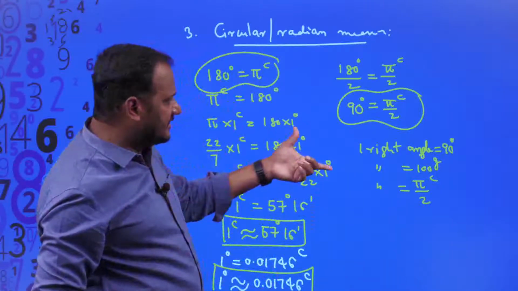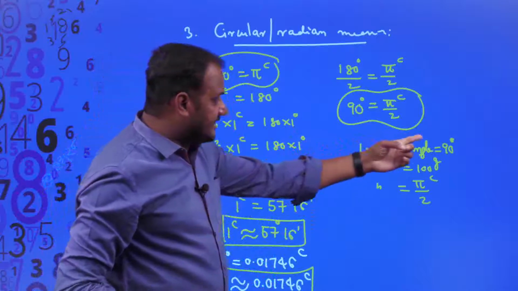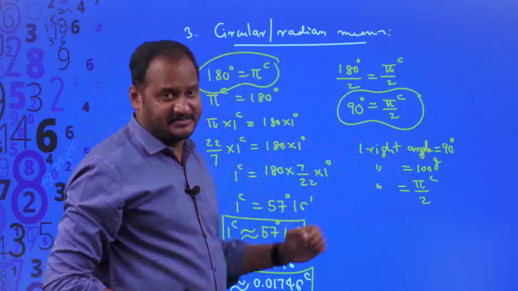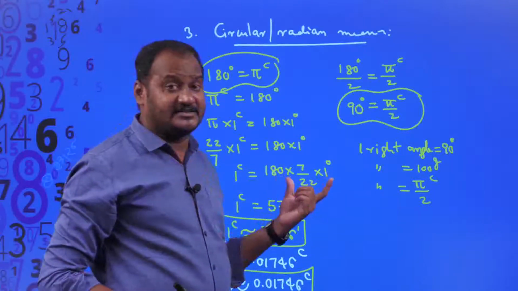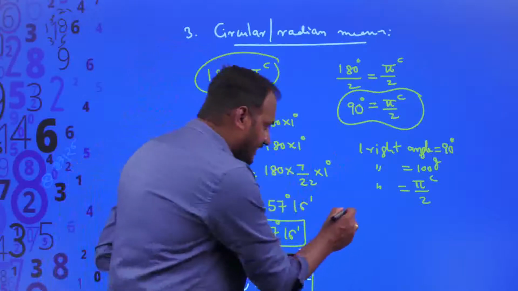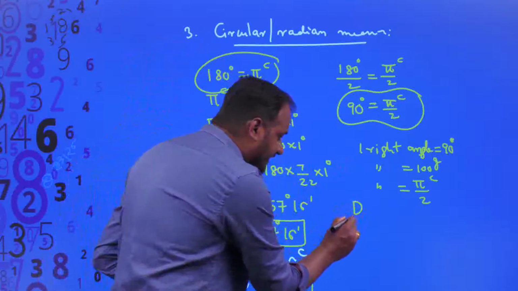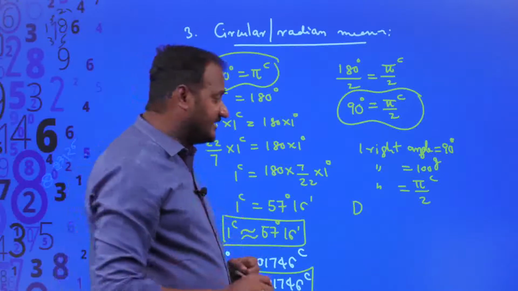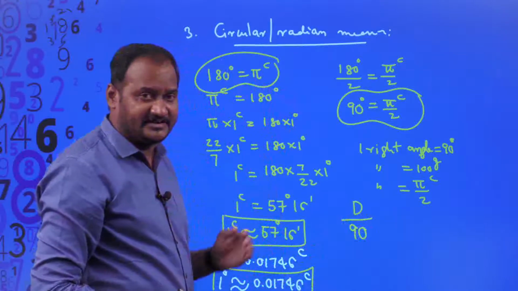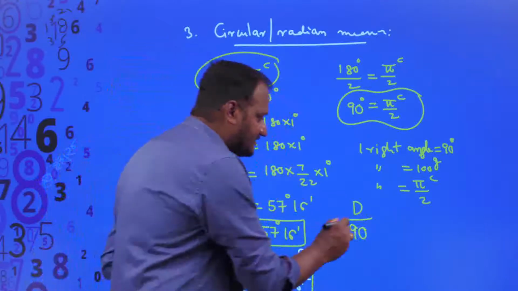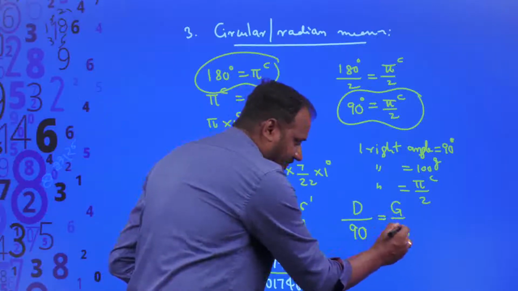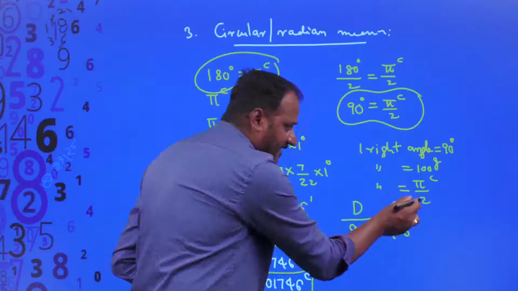See, you can establish a relationship between the sexagesimal system, centesimal system and radian or circular measure. So what is the relationship between these 3 systems of units of measurement of an angle? According to the first system, there are 90 degrees for a right angle, so D divided by 90. D divided by 90 means degrees are 90, as well as how many grades are there? Grades are 100. And how many radians are there? Pi by 2 radians are there.